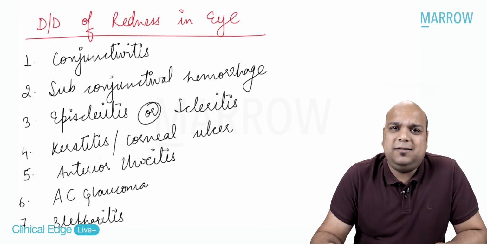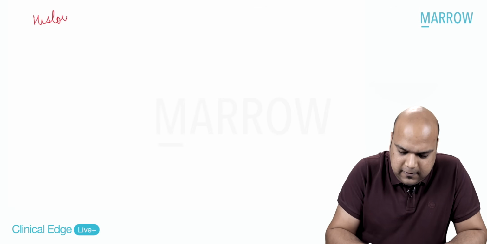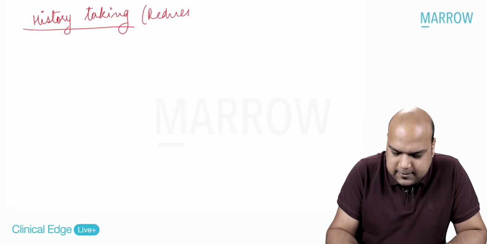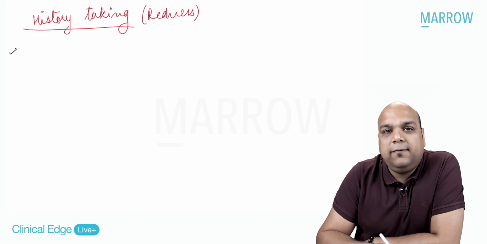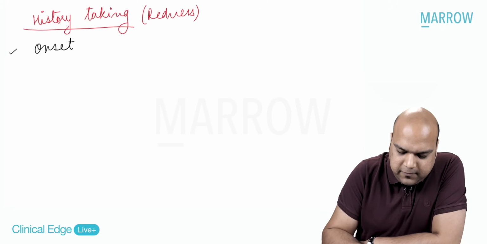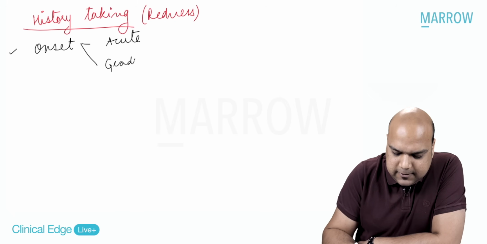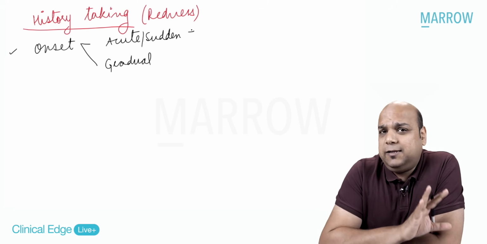So, what are the questions that you will ask? So, let's say history taking. What are the other relevant questions you are going to ask the patient in a case of redness? History taking in case of a redness. So, the first thing that I will like to ask the patient is, when was the onset? Okay. So, as we already know, onsets we can divide into two types, whether it is acute onset or whether it has been a gradual onset, acute or sudden onset.